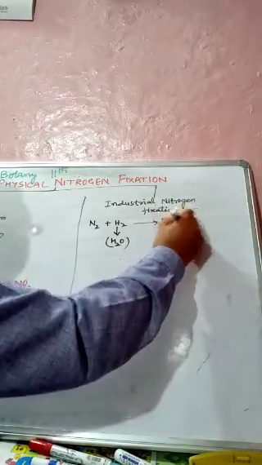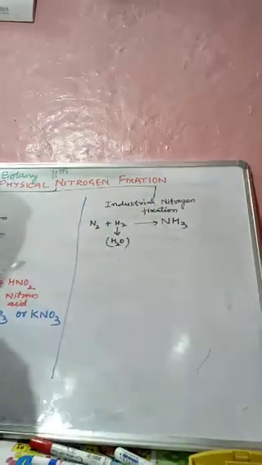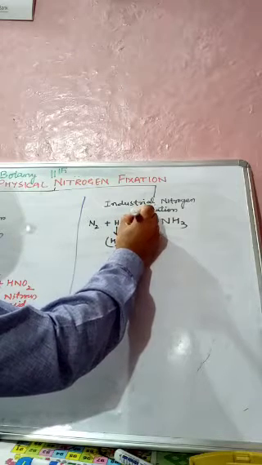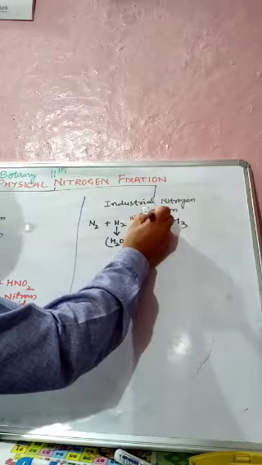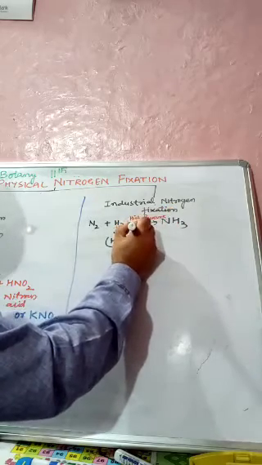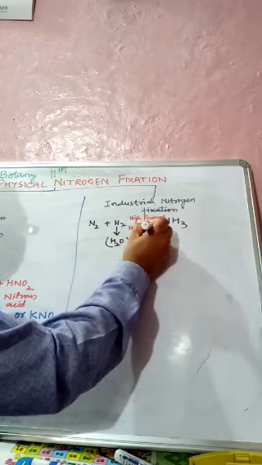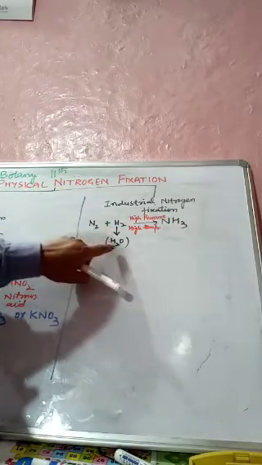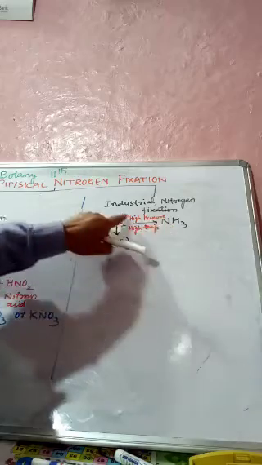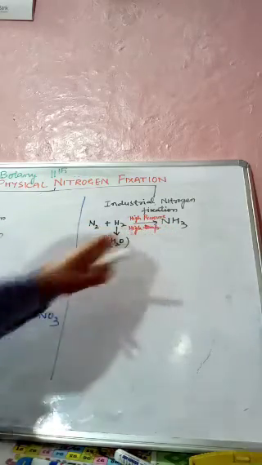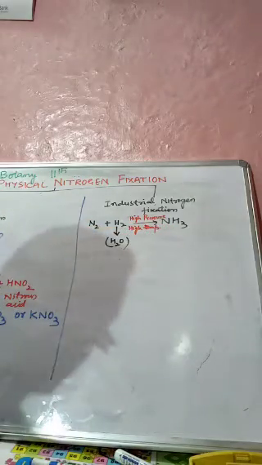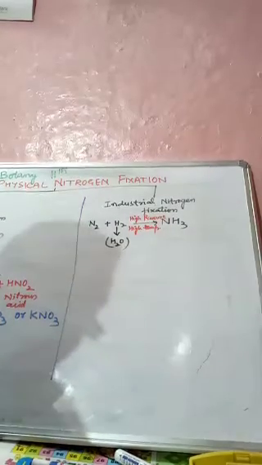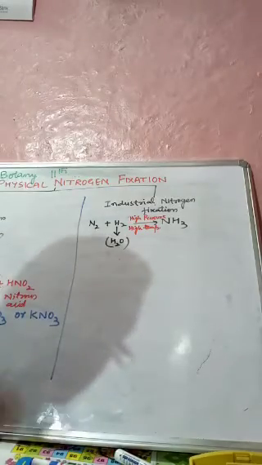The whole process takes place at high pressure and high temperature. Nitrogen and hydrogen, with hydrogen from water, at high temperature and pressure give ammonia.